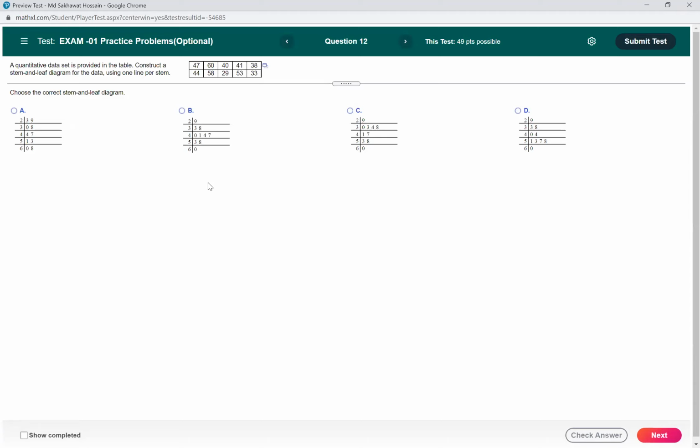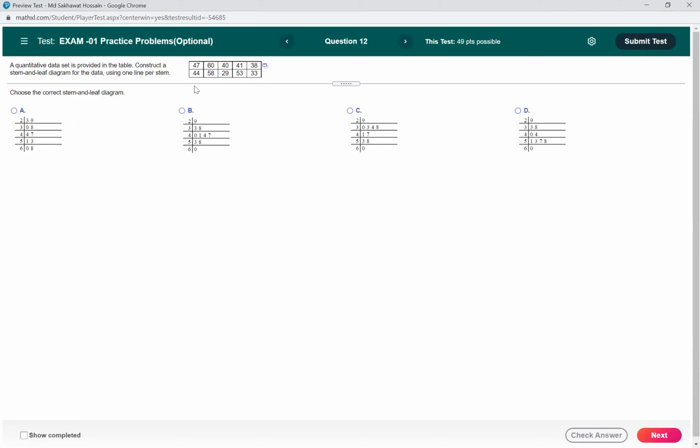Okay, so this question is about stem and leaf plot. So we have to find the stem and leaf. We have 2-digit numbers. Here we have 40, 47, and 60, 40, 41, 38. Choose the correct stem and leaf diagram.